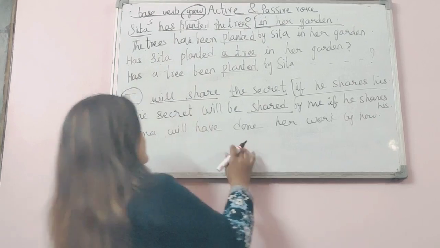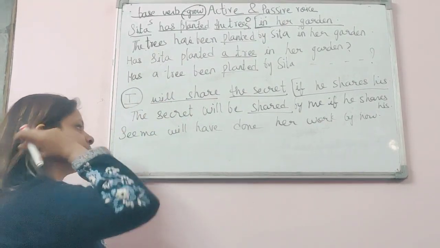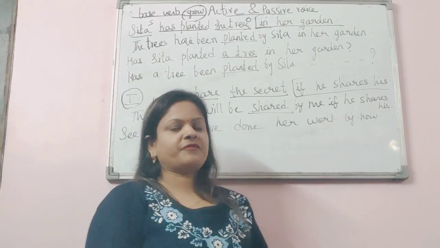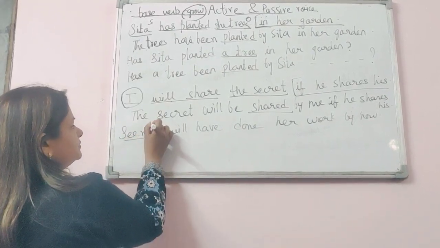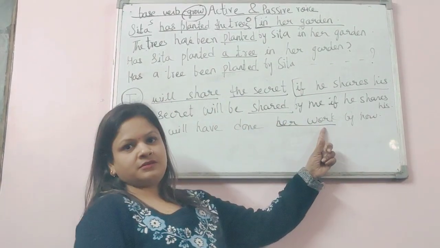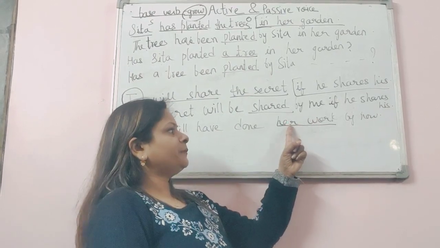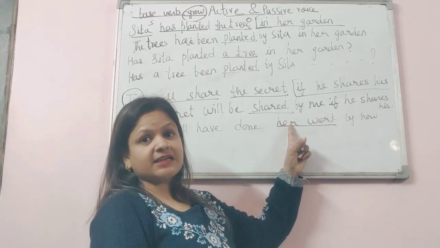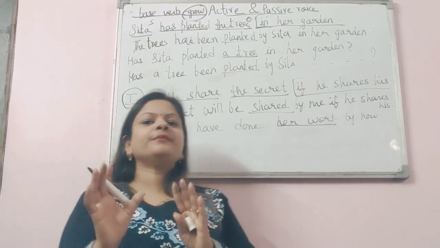Okay, next one: Seema will have done her work by now. So it is in future perfect. Seema is our subject, and her work, not just work. You also have to remember that with your object, if any pronoun or if any article is given, you have to take them together.